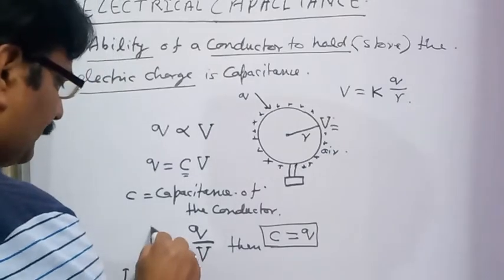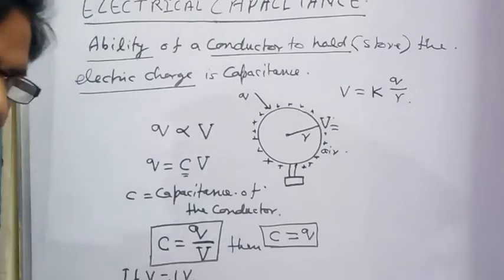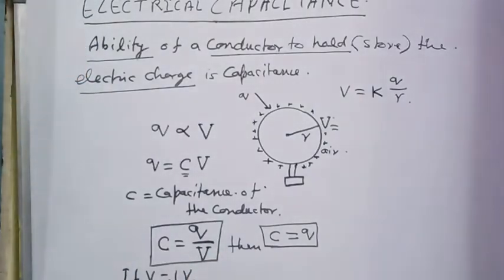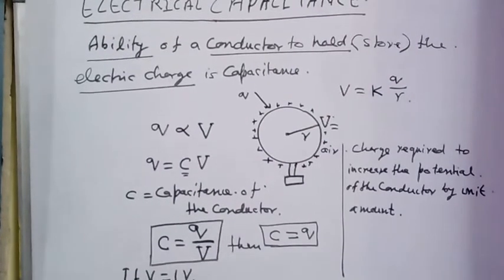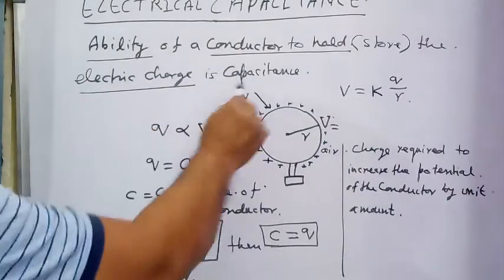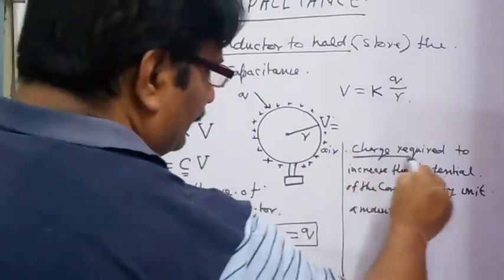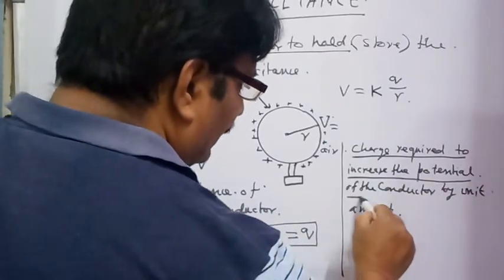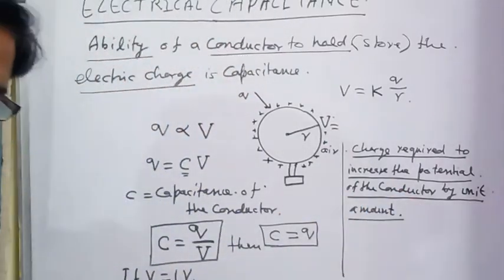So this can be the formula to calculate capacitance of a conductor, and capacitance can be defined. Students, we can define capacitance of a conductor in another way: charge required to increase the potential of the conductor by unit amount is called its capacitance.